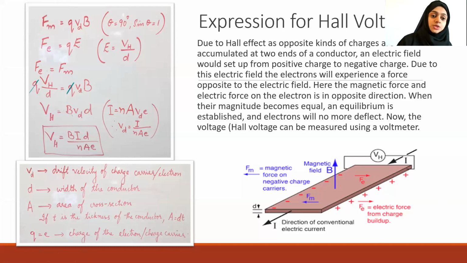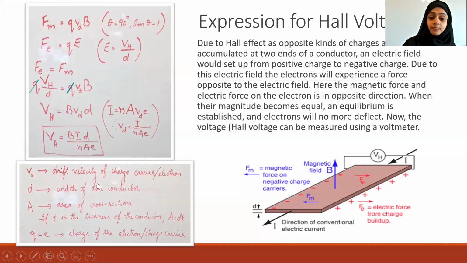Okay. So what I have done here is, instead of the drift velocity, I have substituted I by N A e. So you have to memorize this equation for the Hall voltage. Hall voltage is equal to B I d by N A e.